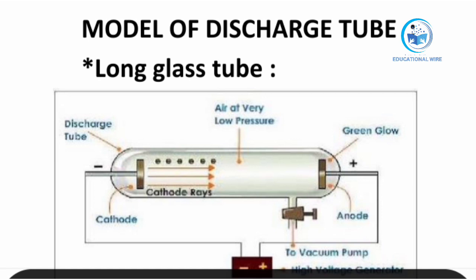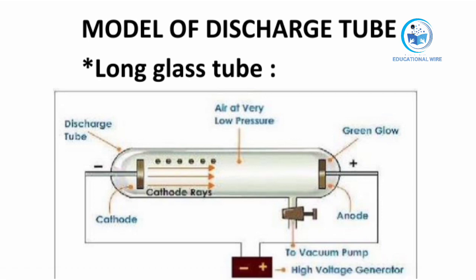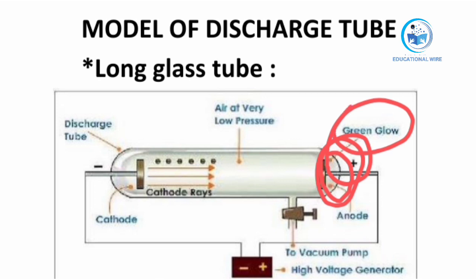After that, William Crookes was watching this discharge tube, where light goes behind the anode, and it glows in a green color.